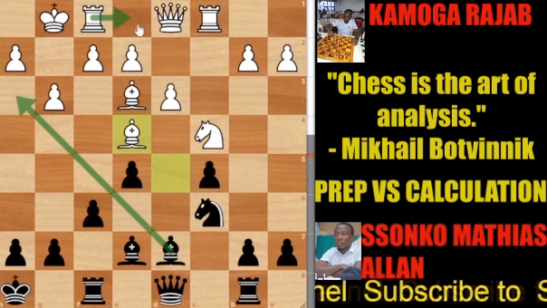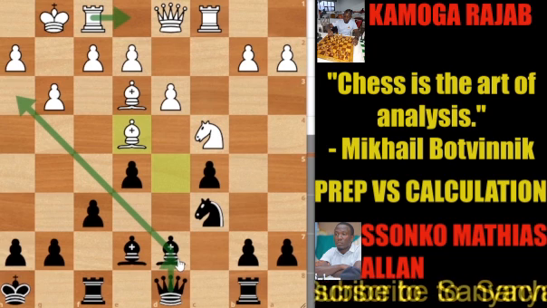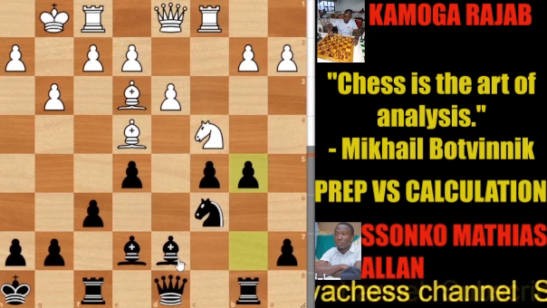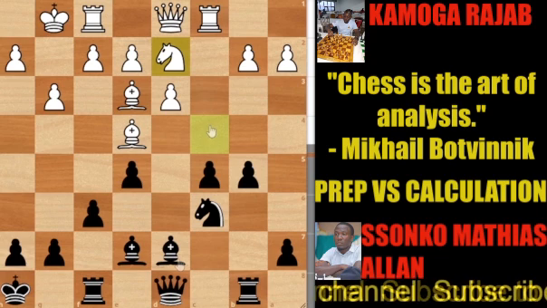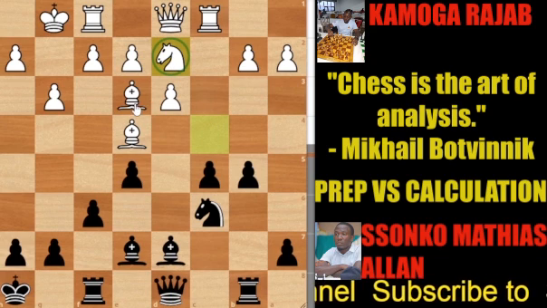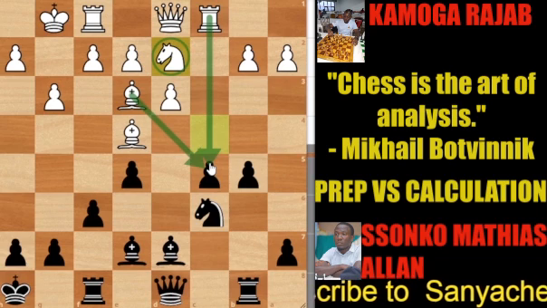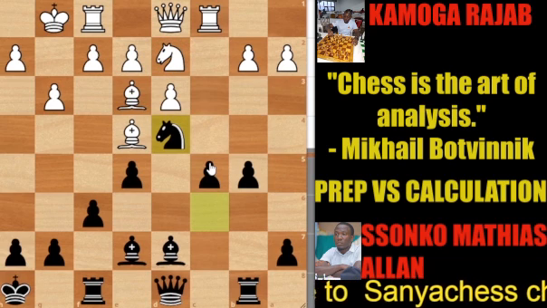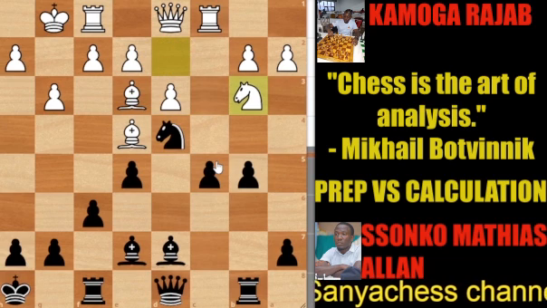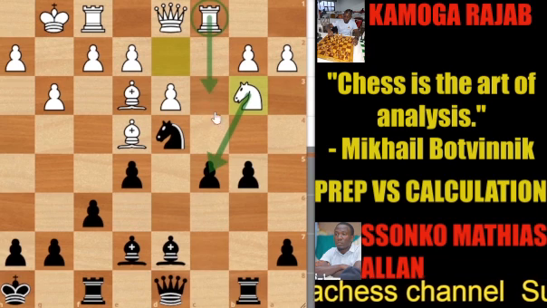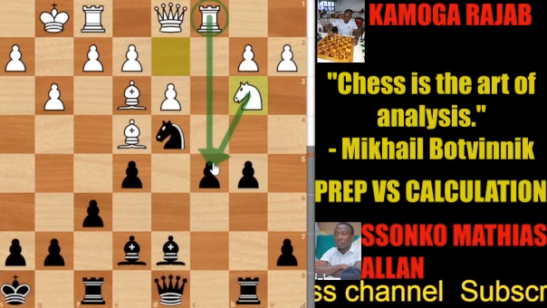Rook comes to e1, and then queen d7, it's a variation which would have been considered. However, in the game, Mathias played b5, hitting on the knight. Knight goes to d2. After knight d2, you see that the bishop and the rook are attacking the pawn which is on c5. That's why we play knight d4 to block the bishop, knight b3, so that in this position, the knight and the rook are attacking the pawn which is on c5.